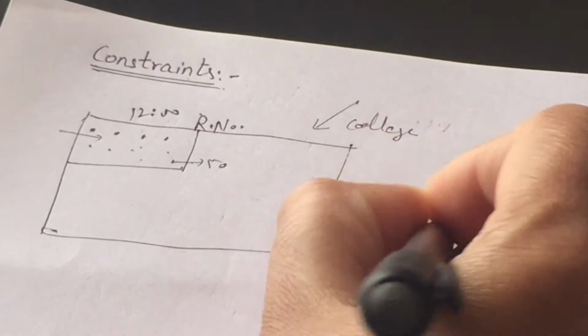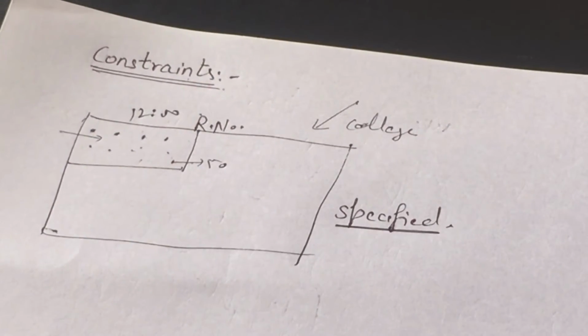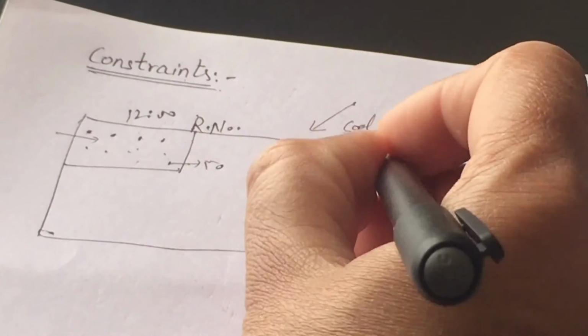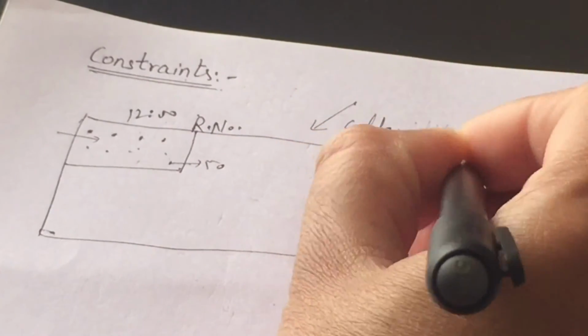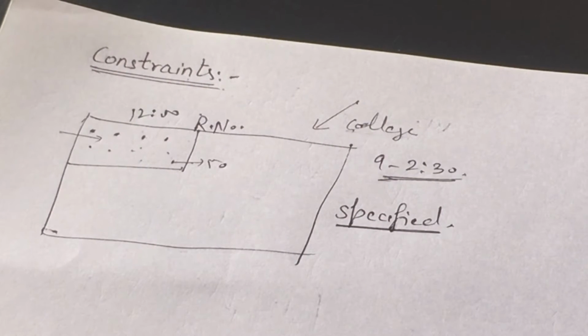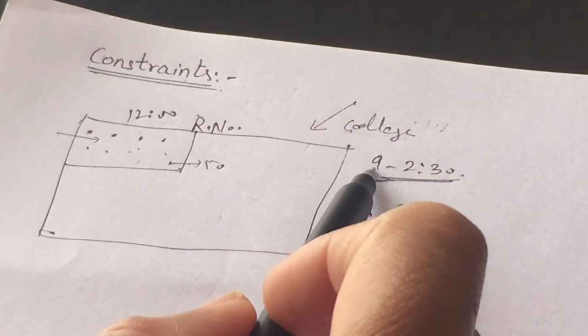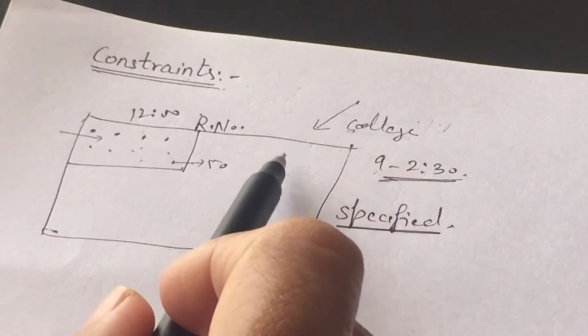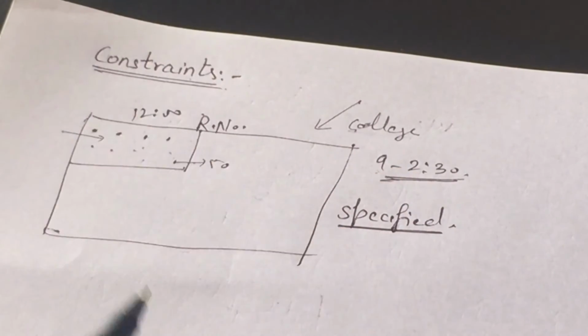As you increase the number of constraints, for example, you have to be present in the college from 9 to 2:30. It means I am not specifying your position at 10 or 11. I am just specifying that you are present in the college, but I don't know where you are present.